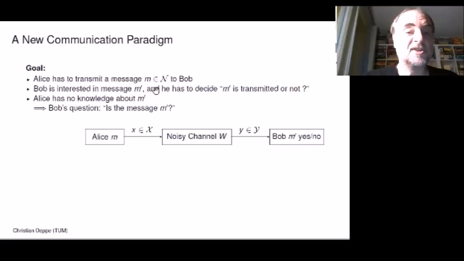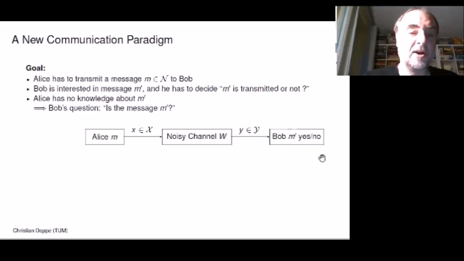Now, let's come to post-Shannon theory. The first idea of post-Shannon theory comes from Ahlswede and Dueck. They looked at a very similar model. So Alice has to transmit a message M to Bob. But now what is different? Bob now changed his goal. Instead of asking, what is the message?